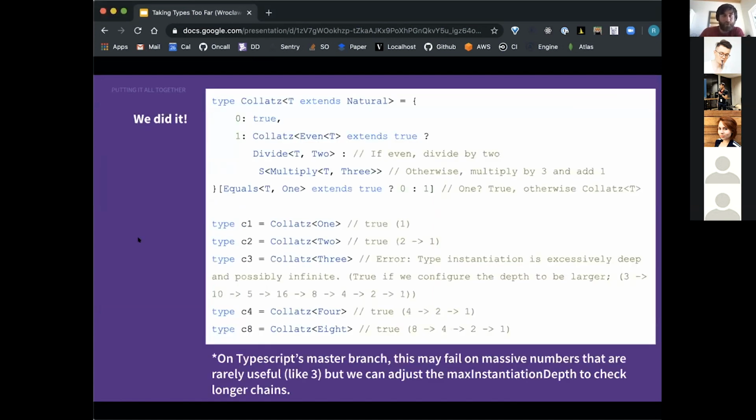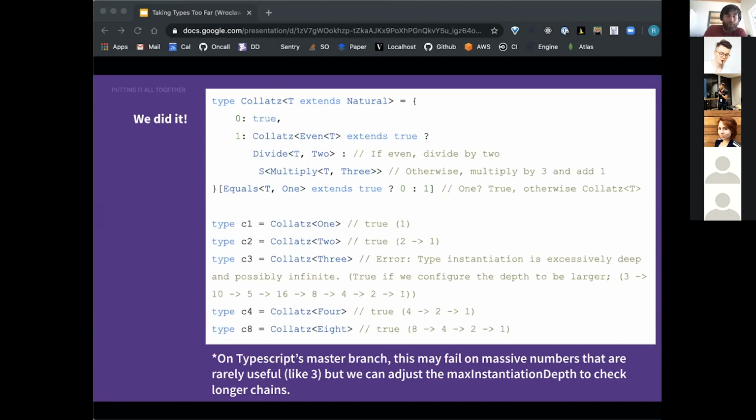Finally, with all of that, we can check the Collatz conjecture. If we reach 0, we can say, okay, Collatz checks out. Otherwise, if the input is even, we divide it by 2 and recurse. And if it's odd, we multiply it by 3 and add 1 and recurse, just like I defined the Collatz conjecture.